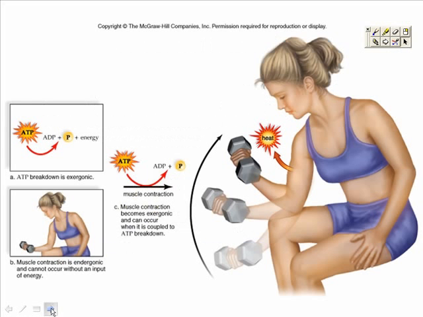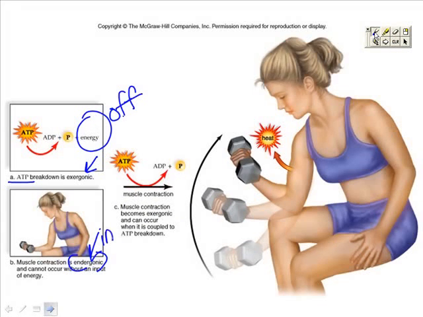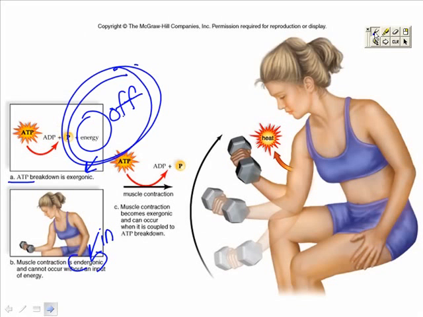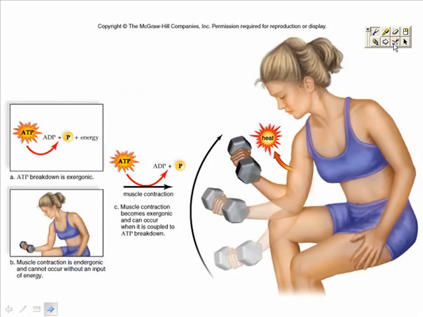An example in your textbook on the bottom of 105, if you look carefully at A, it tells you that ATP breakdown is exergonic. Energy is given off. And muscle contraction is endergonic. Energy must come in. We take this energy being given off, we pump it into our muscle contraction and get movement out of that with very little wasted energy.